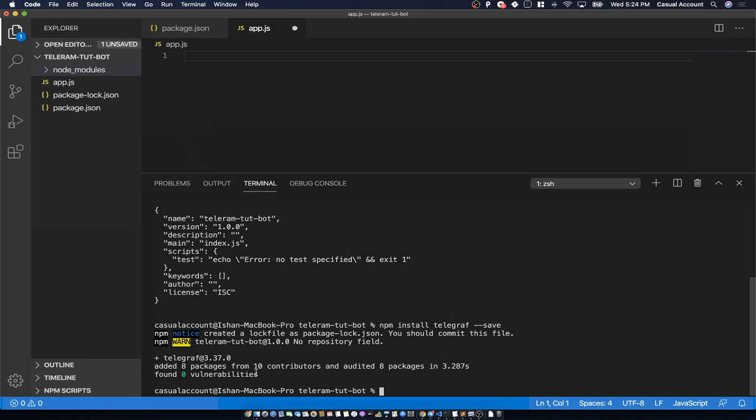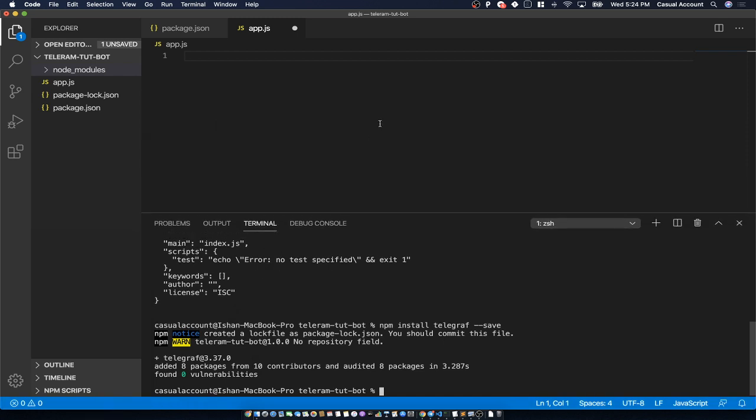Okay, so we have added the Telegraph API to our application. Now let's create our very first Telegram bot by coding in Node.js. Let me tell you that it is as simple as writing just 4 lines of code and a bot will work.